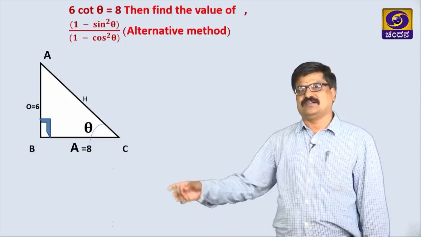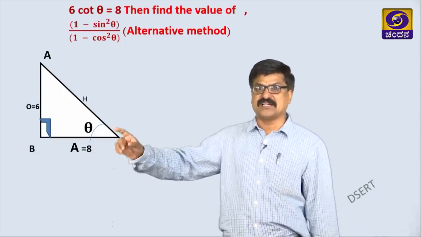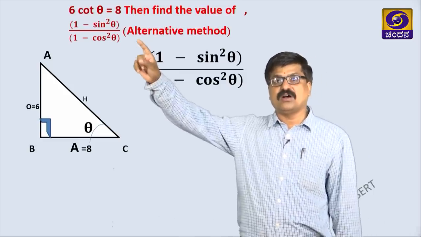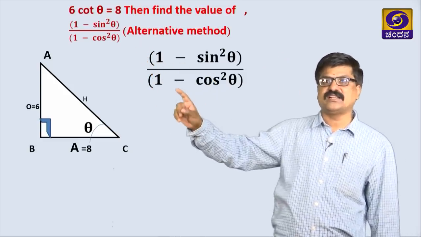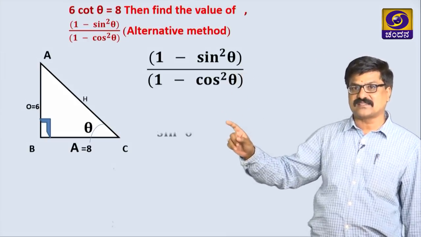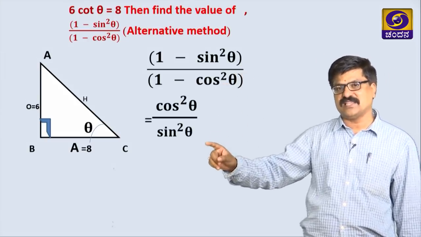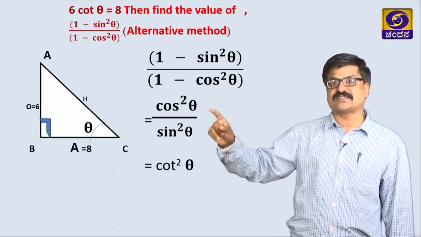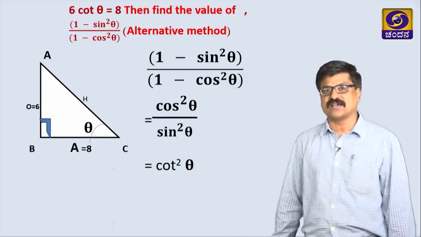Here the triangle is actually not required anyhow, I am just considering this triangle. 1 minus sin square theta, 1 minus cos square theta. We know the identity for this: it is cos square theta, for this it is sin square theta. Cos by sin is cot theta, and the square is there, hence it is cot square theta.